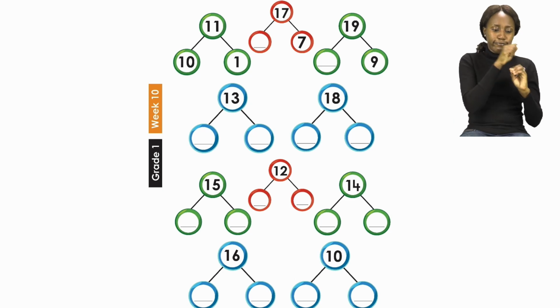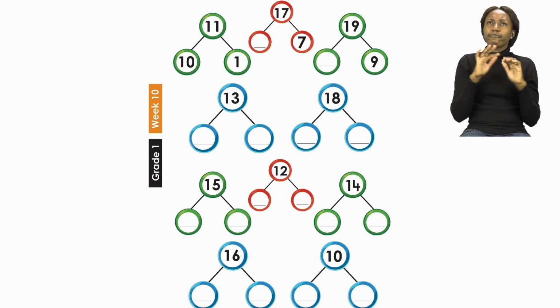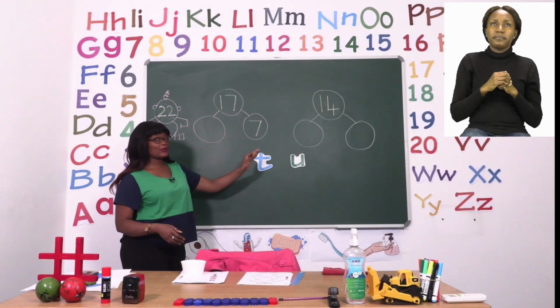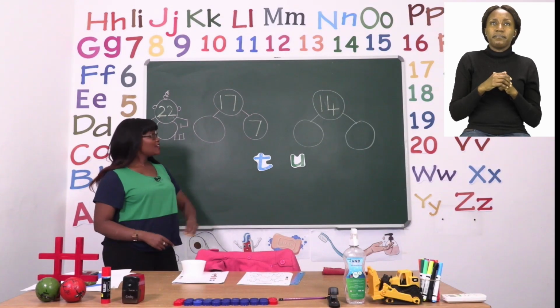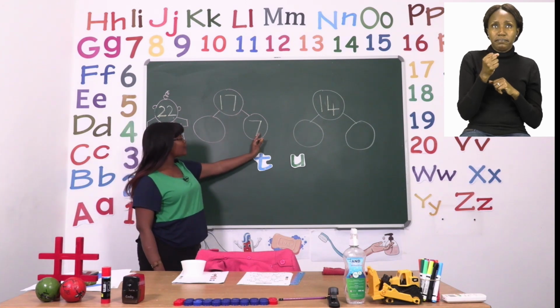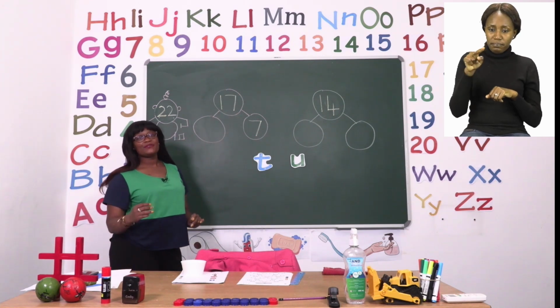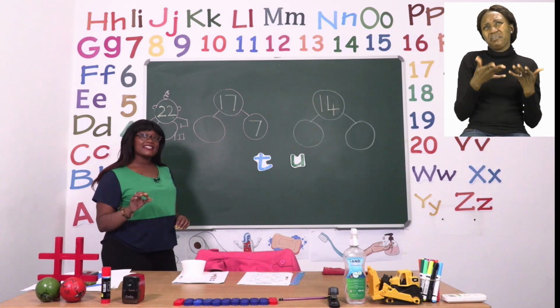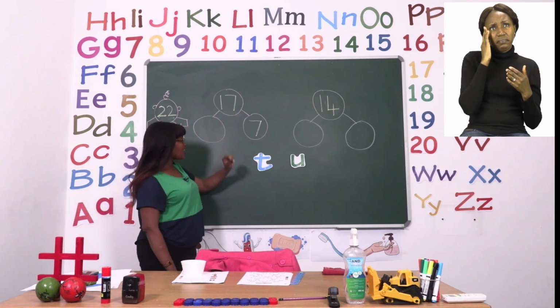How we're going to do that is by using the Mr. Tens and Mrs. Units. So let us take a look at the board. On the board, I have 2 circles that we're going to be doing together. The first one already has one of the numbers, so we need to find the next one. And how we're going to do that is by breaking the number down.